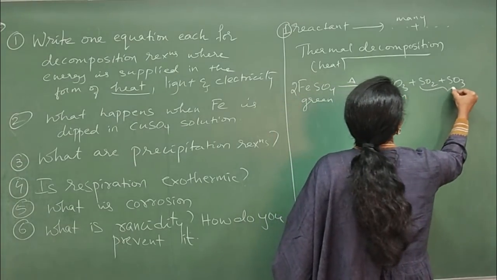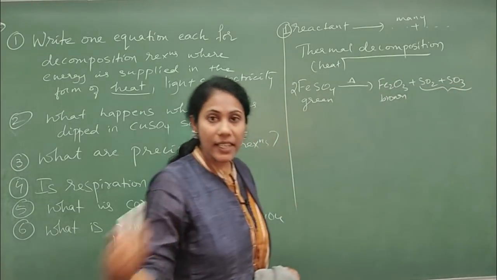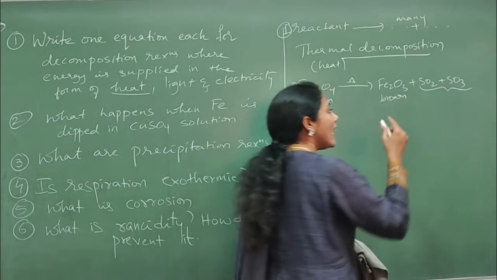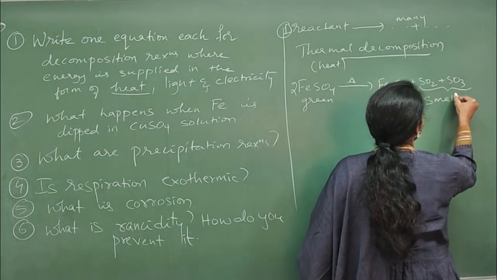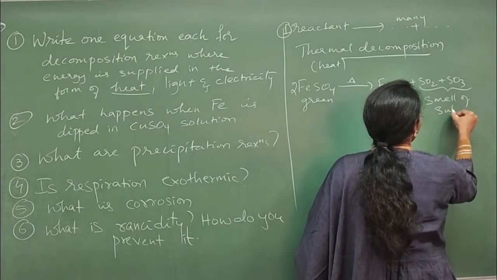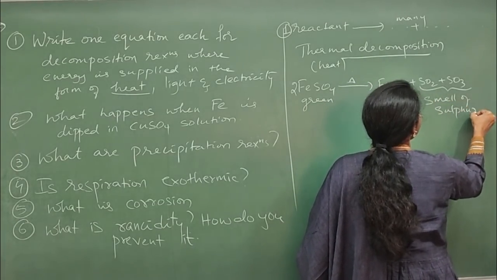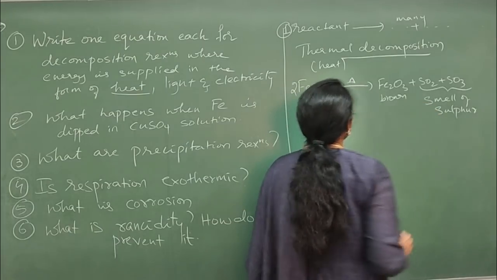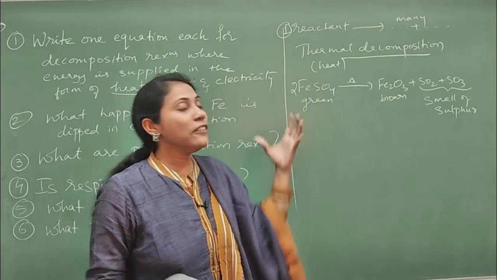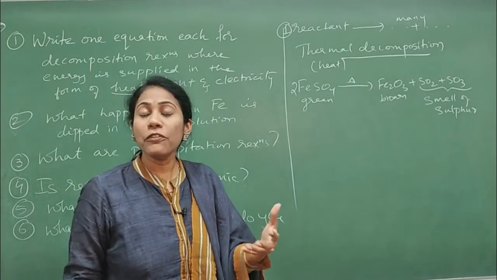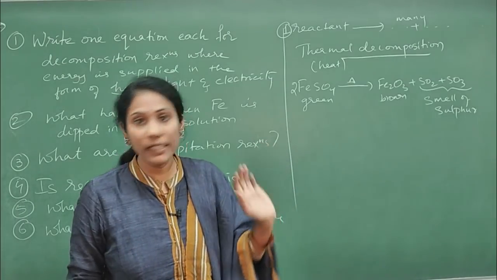Not only that, these are the 2 gases that come outside, and they will have the burning smell of sulfur. So this is one famous example that you can give for the decomposition reaction on heating.